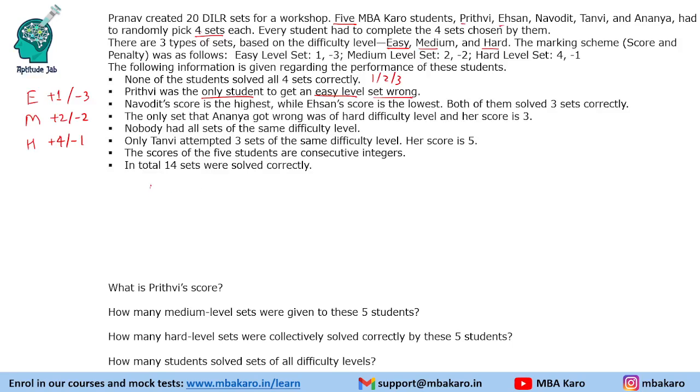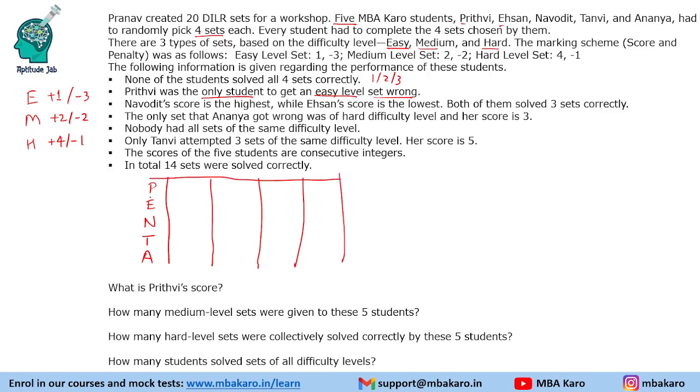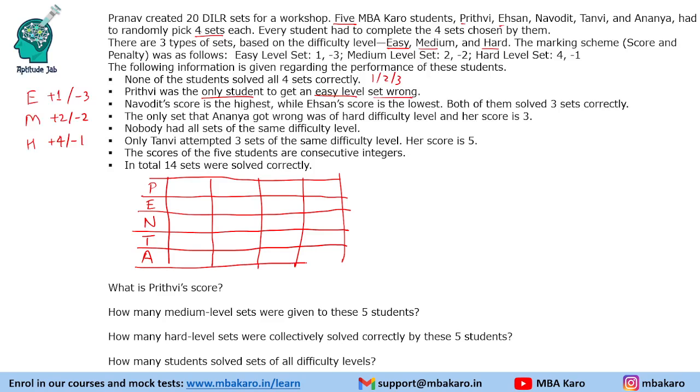I have taken the names Penta meaning 5. And we will put what are their scores in the 4 sets. So that's the purpose, to calculate their scores.